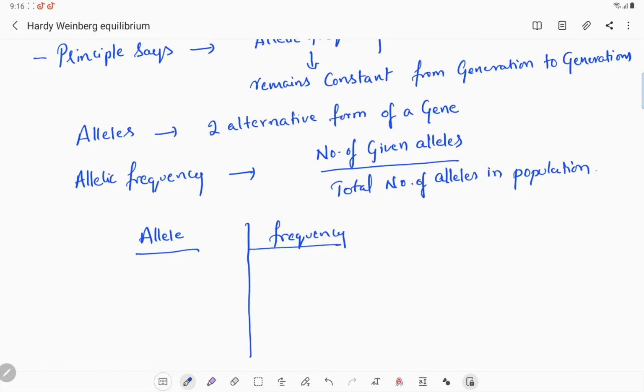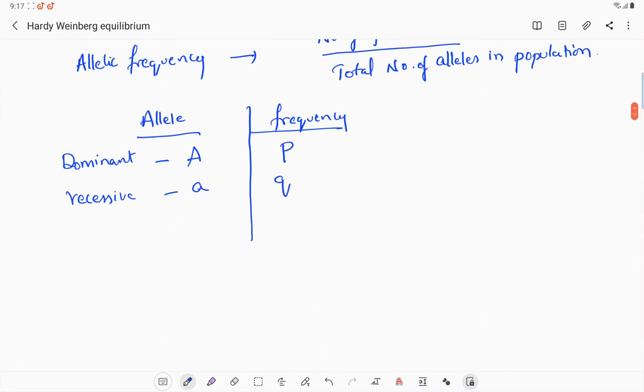For example, you take dominant allele. So dominant allele A equal to P, where P is the frequency, and recessive allele small a equal to Q. Generally there are two types of alleles, one is the dominant allele and one is the recessive allele. Then what is the sum of allelic frequency? Sum of allelic frequency equal to 1.